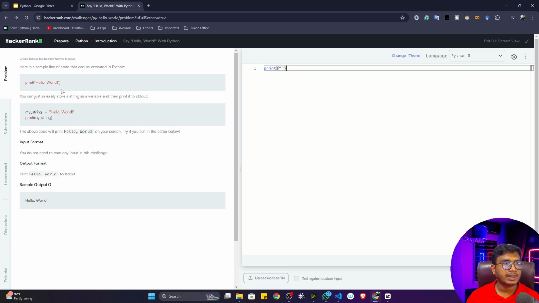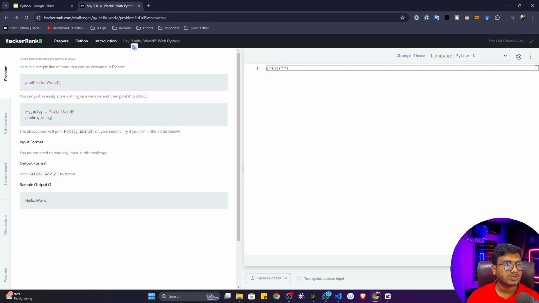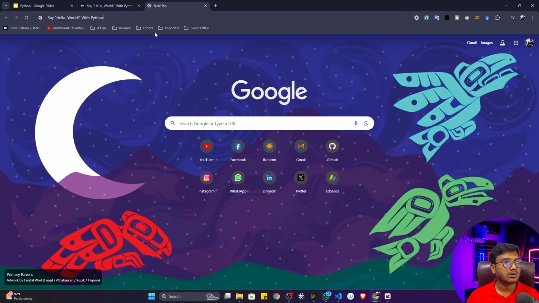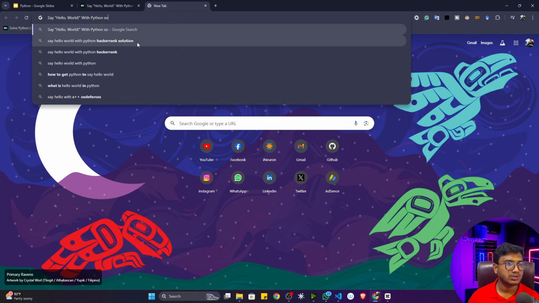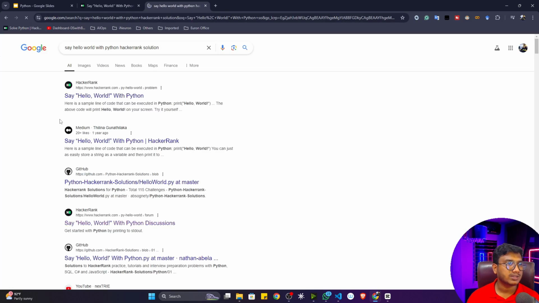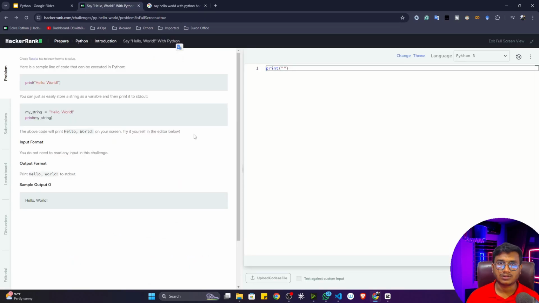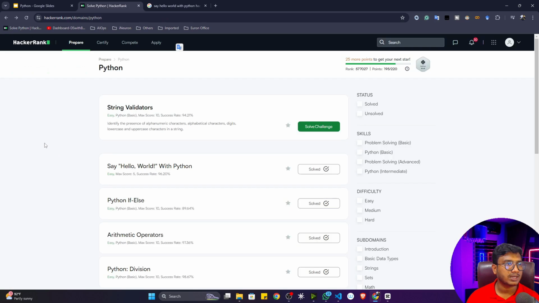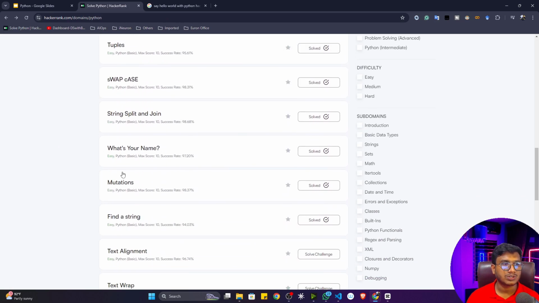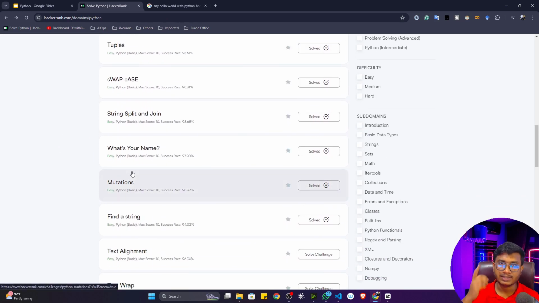Or if you're not getting any solution, you can copy the problem statement name, go to Google and simply search for the solution. You'll get the solution here. See, lots of people have given solutions. That's how you can also see the solution. All the questions have their solutions. But first of all, try by yourself. Then try to see the solution.